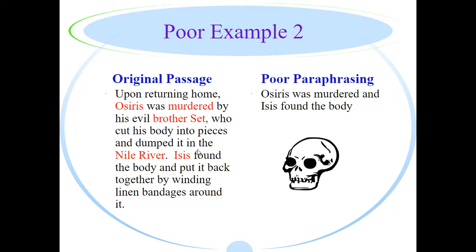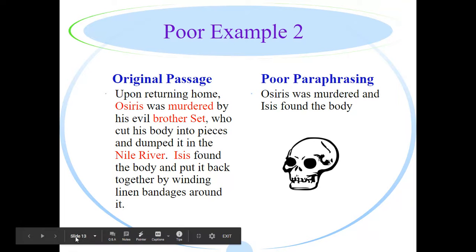So if we took this and we did this highlighting, and then we simply said, Osiris was murdered and Isis found the body, that would not be an example of a good paraphrase because we've left out almost half of what we've highlighted. So we need something about the brother and something about the Nile River. And as you can see, those things are missing from the paraphrase. It's only a sentence long, and so it's not a good example of a paraphrase. There needs to be a little bit more to it in order to be a good paraphrase of the original passage.